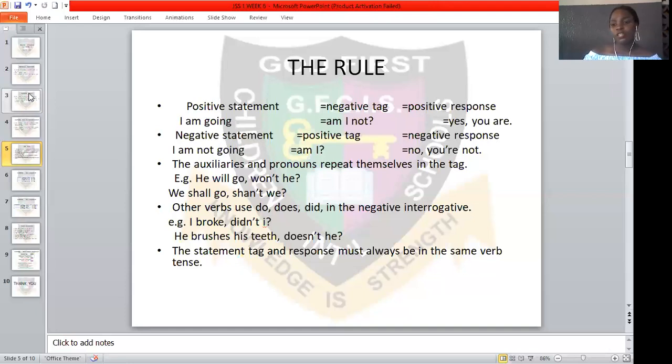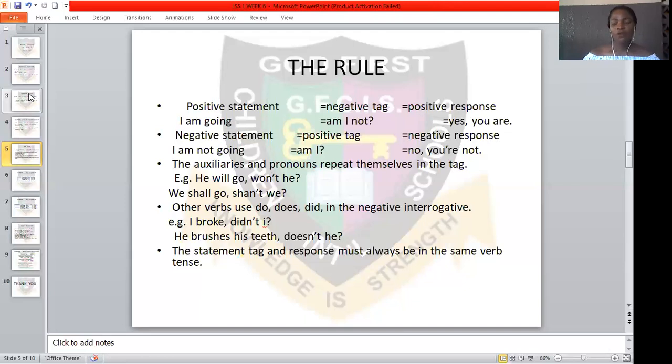Now, you must not change the pronoun in a question tag. For example, we have he will go. You can't say won't she. He will go, won't she? No, that's very wrong. He will go, won't he? So won't he corresponds with the statement. The pronoun must not change. You can't say won't it either, that would be very wrong. So he will go, won't he? You must ensure that the pronoun corresponds.